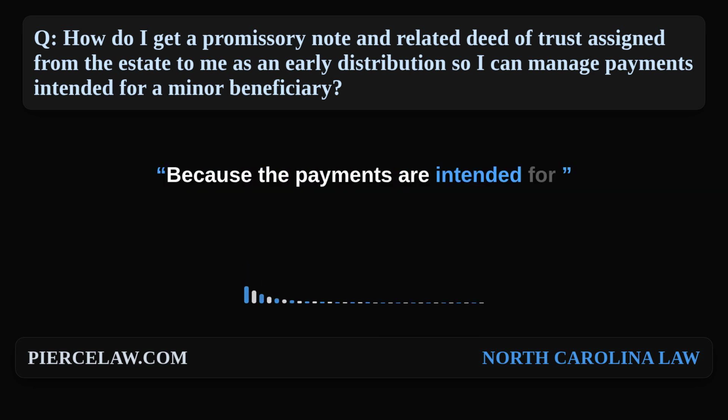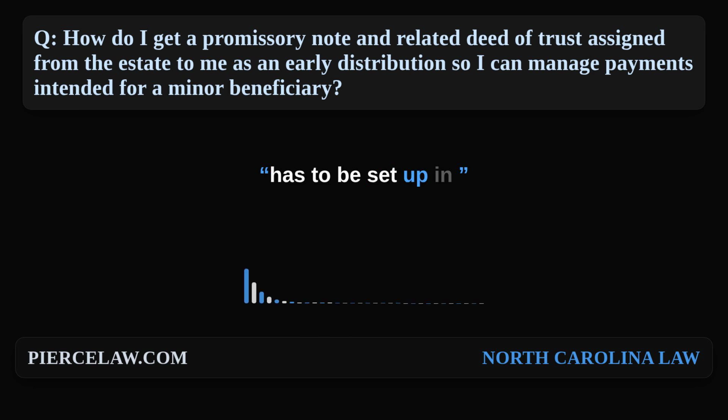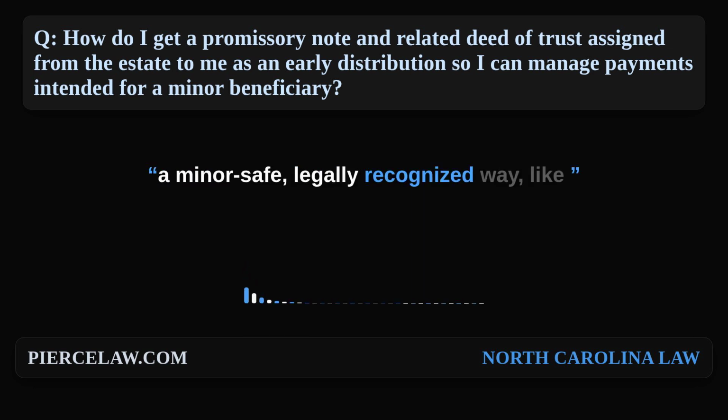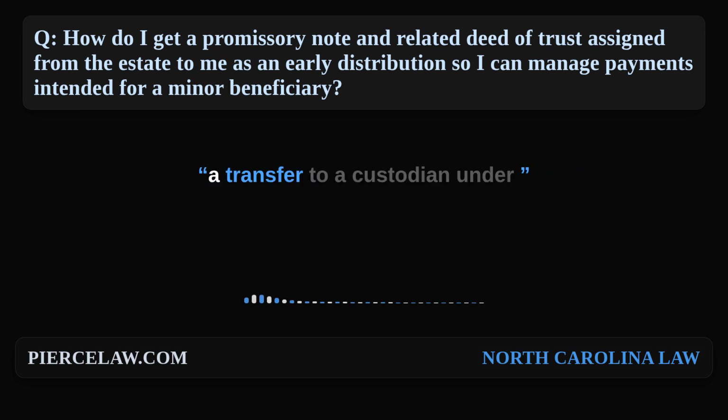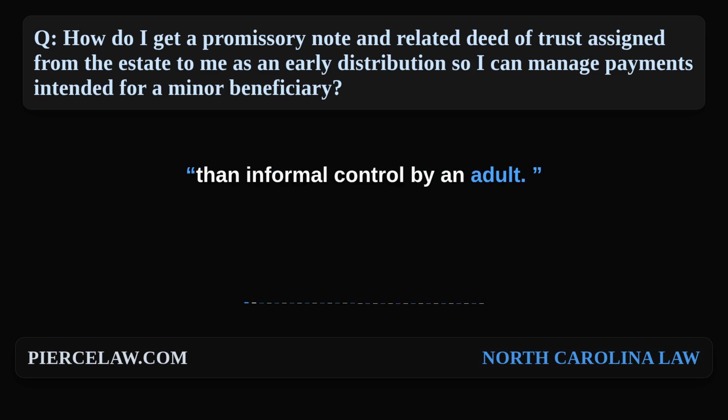Because the payments are intended for a minor beneficiary, the transfer usually has to be set up in a minor-safe, legally recognized way, like a transfer to a custodian under the Uniform Transfers to Minors Act, a transfer to a guardian, or delivery into the clerk's office, rather than informal control by an adult.